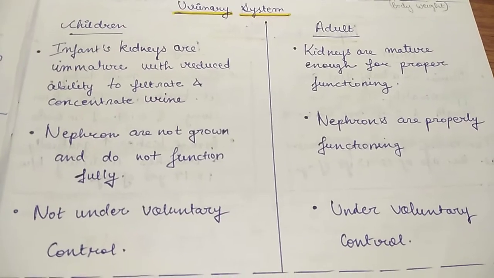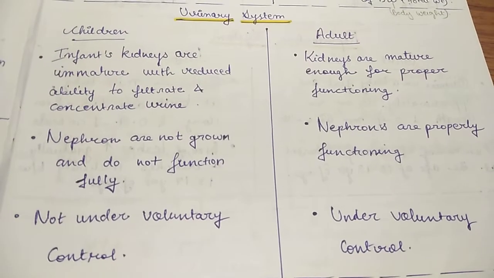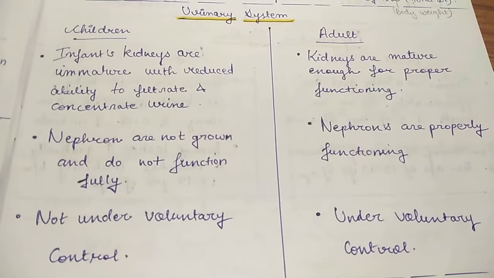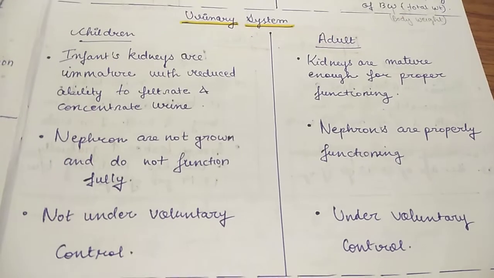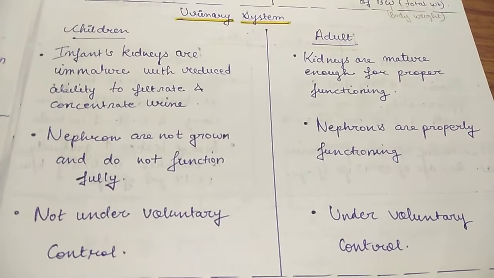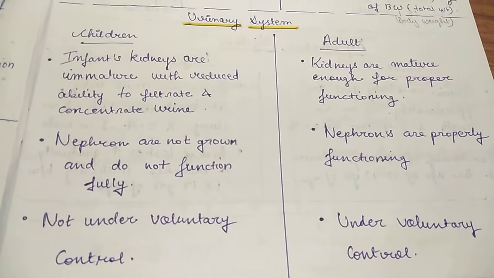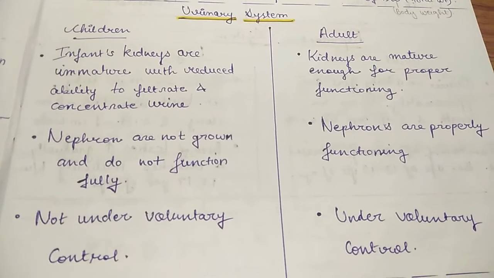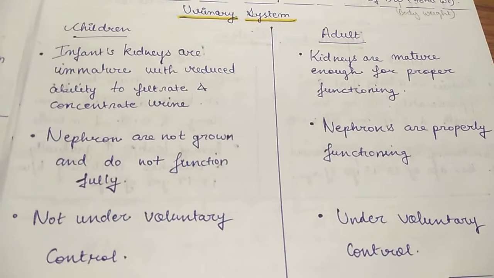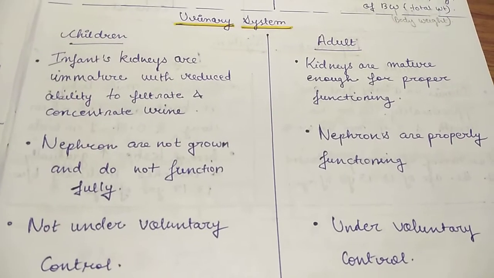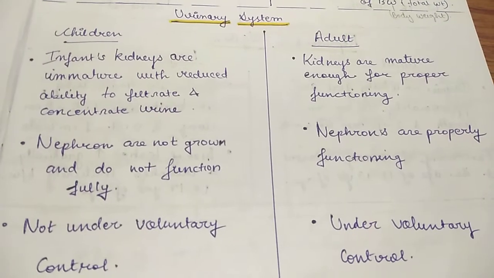The nephron, which is the smallest unit of the kidney, is not fully grown and does not function fully in children, and nephrons are properly functioning in adults. In children, they do not have voluntary control over their micturition, that is urination, and in adults there will be voluntary control.